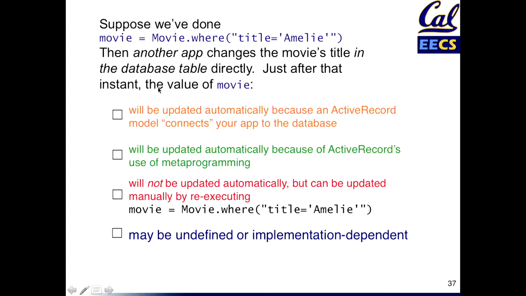So just after that instance, what is the value of movie? Does it get updated automatically because of the way Active Record connects your in-memory data objects to the database? Does it get updated automatically because Active Record is able to use metaprogramming to do some of this magic? Is it not updated automatically, but if you re-executed a where to sort of reload it, then you would get the updated value? Or does this behavior depend in some way on the underlying database? Is it undefined and just one of these things you shouldn't do?